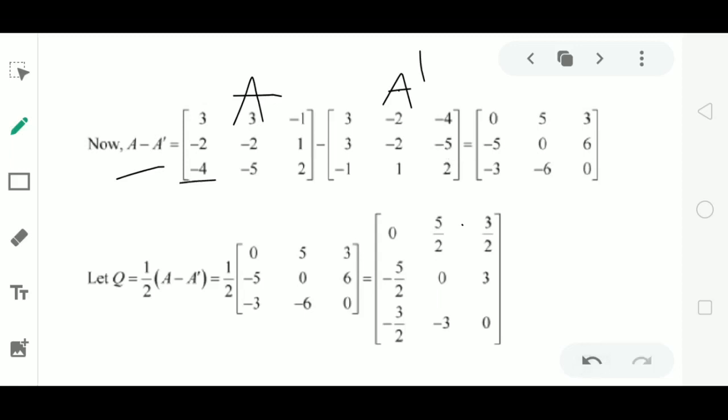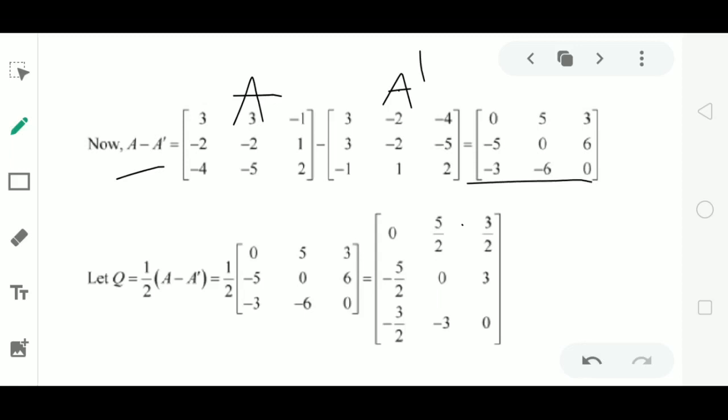Minus 4 minus of minus 1 is equal to minus 3. Minus 5 minus 1 is equal to minus 6. 2 minus 2 is equal to 0. This is the matrix A minus A dash.